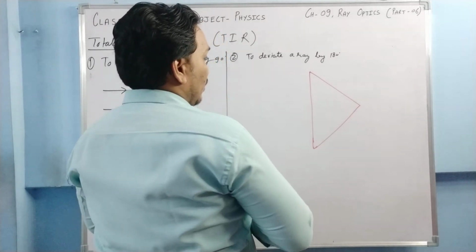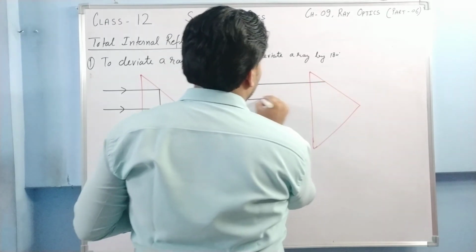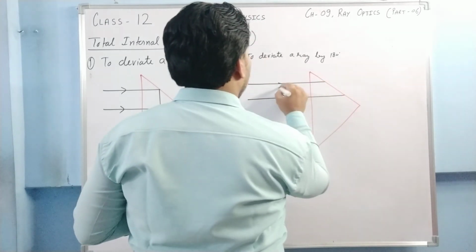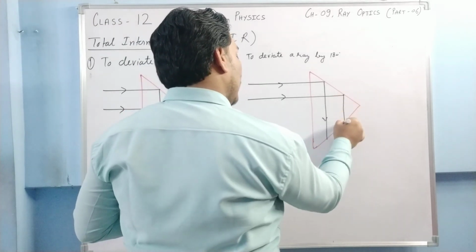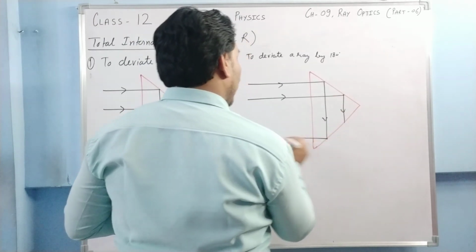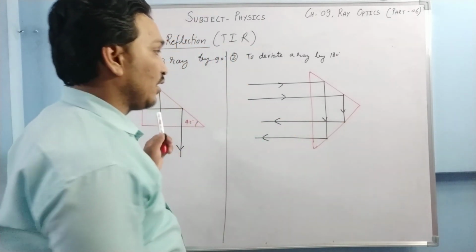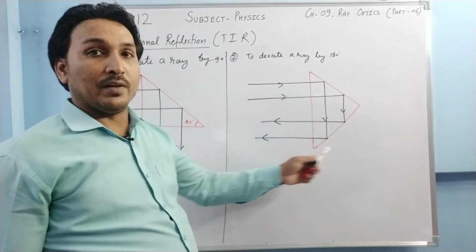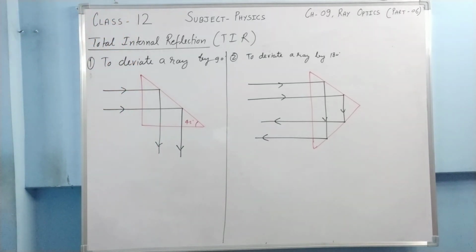Ray of light falls on the first surface like this, then it goes like this, and then it comes back like this. So basically the rays are going like this, then after getting reflected, it comes back like this, so that the deviation produced here is 180 degrees.